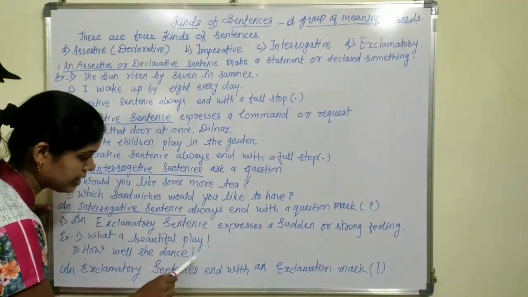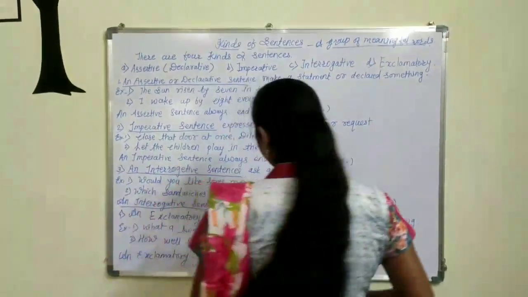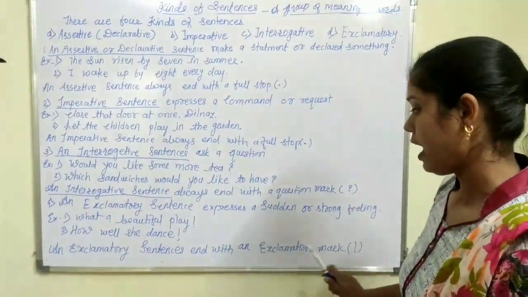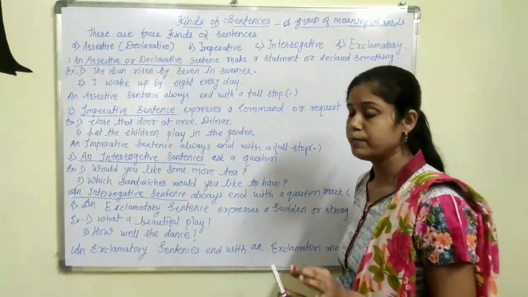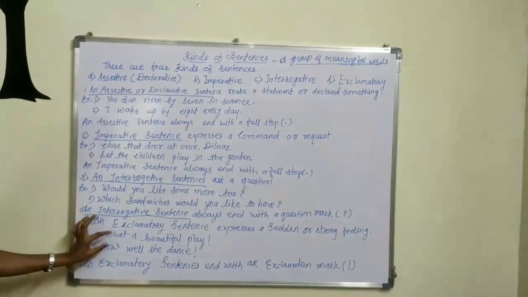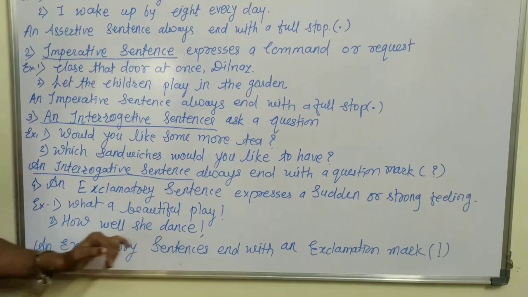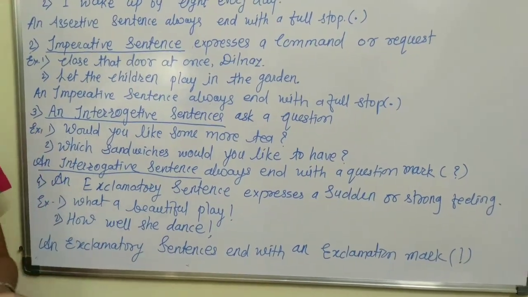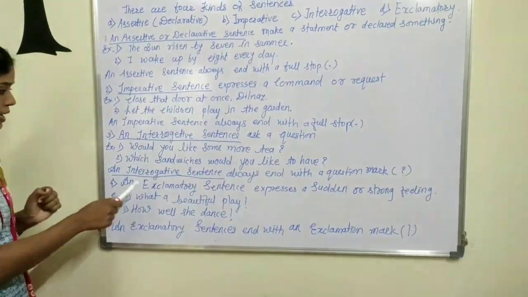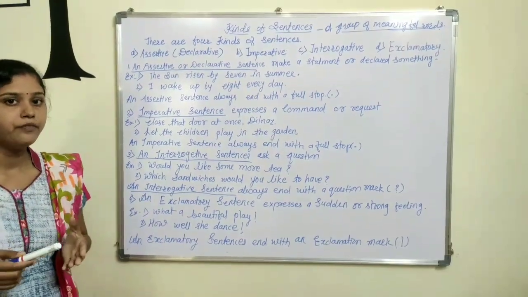These sentences end with an exclamation sign. So we can say exclamatory sentences end with an exclamation mark. The exclamation mark is the most important thing in exclamatory sentences. What a beautiful play, and how well she danced. Both sentences express his own feelings or sudden feelings. So the exclamatory sentence is very important to express our feelings.